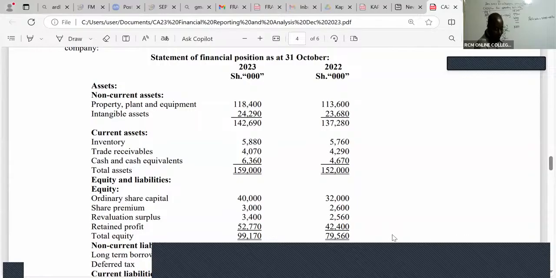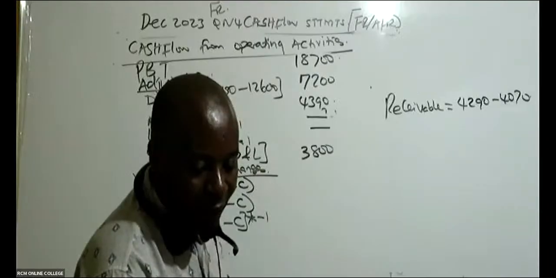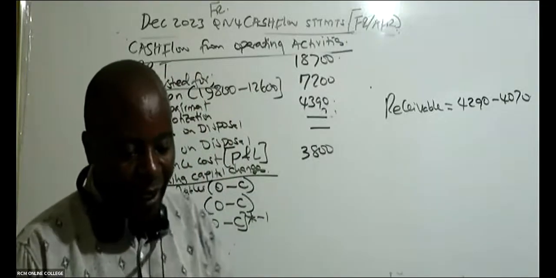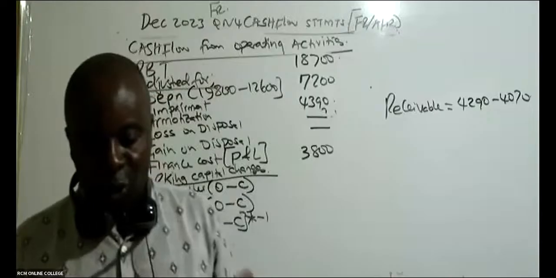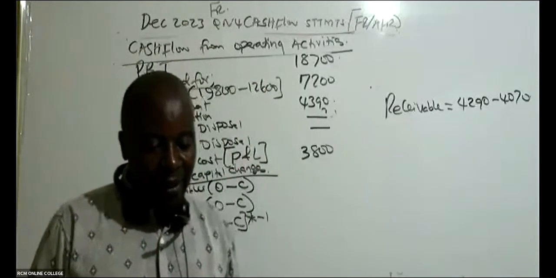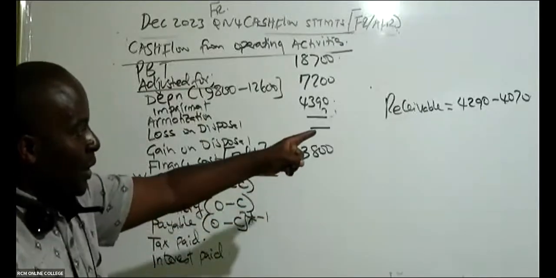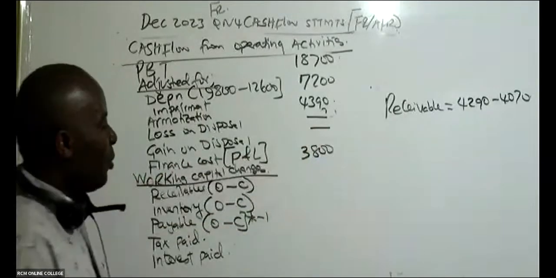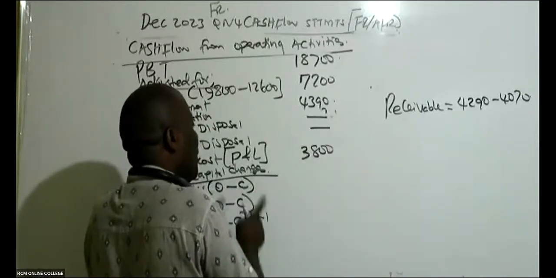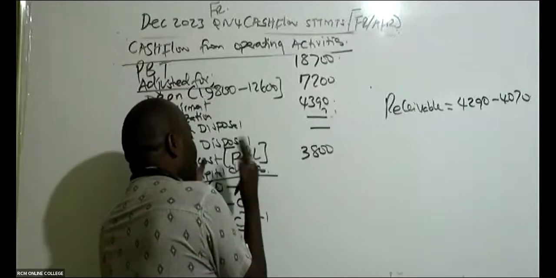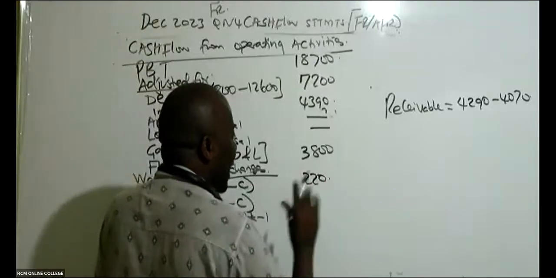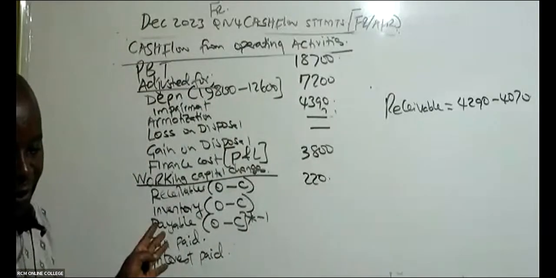Working capital change: is it minus 220 or positive 220? It is positive, isn't it? So remember, when you use this concept of O minus C, you shall not be making an argument that receivables have increased. No. If you get positive, you write positive. As simple as that. 220 positive.